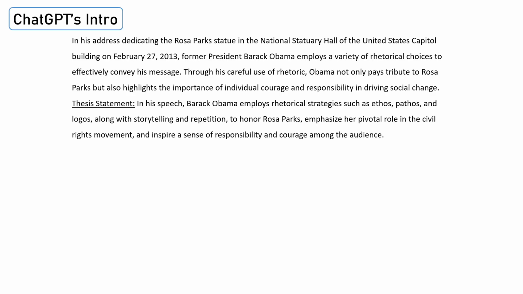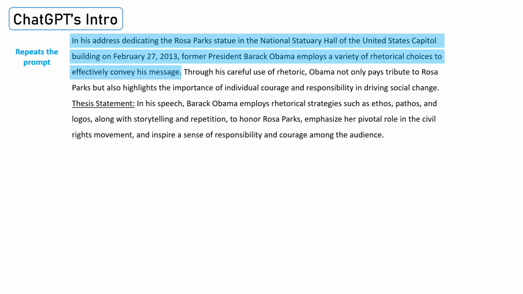Here's ChatGPT's introductory paragraph. "In his address dedicating the Rosa Parks statue in the National Statuary Hall of the United States Capitol building on February 27, 2013, former President Barack Obama employs a variety of rhetorical choices to effectively convey his message." This first sentence essentially repeats the prompt. It's not in any way harmful to include this, but ChatGPT could have summarized it more briefly and used that space to start describing what the speaker's message is.